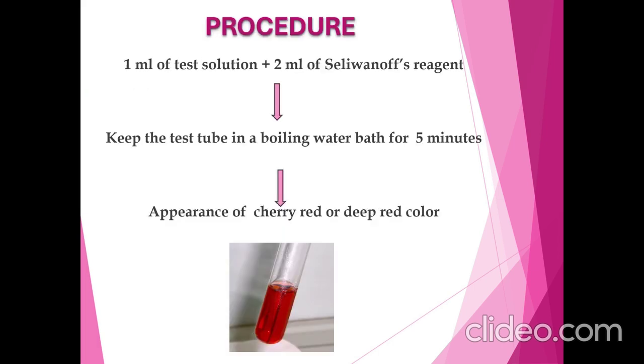Procedure. 1 ml of test solution is mixed with 2 ml of Seliwanoff's reagent. Then keep the test tube in boiling water bath for 5 minutes. The formation of cherry red color denotes the presence of keto sugar.